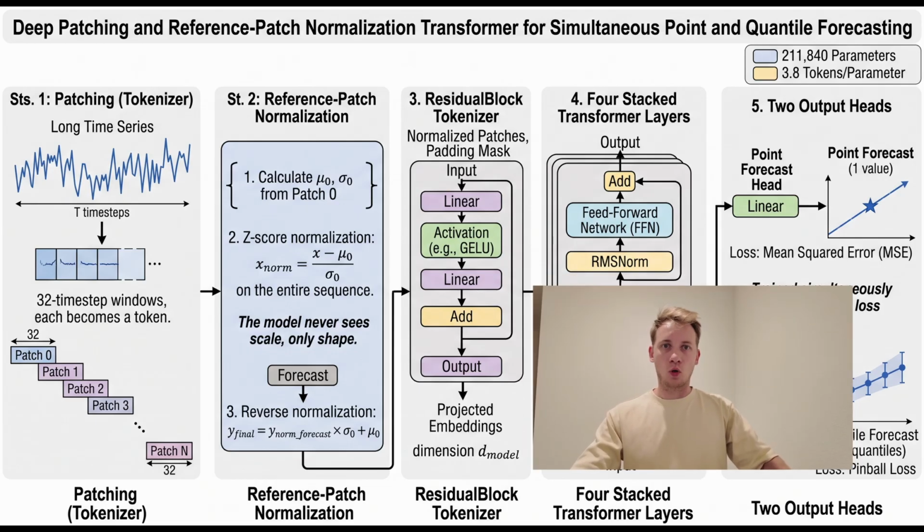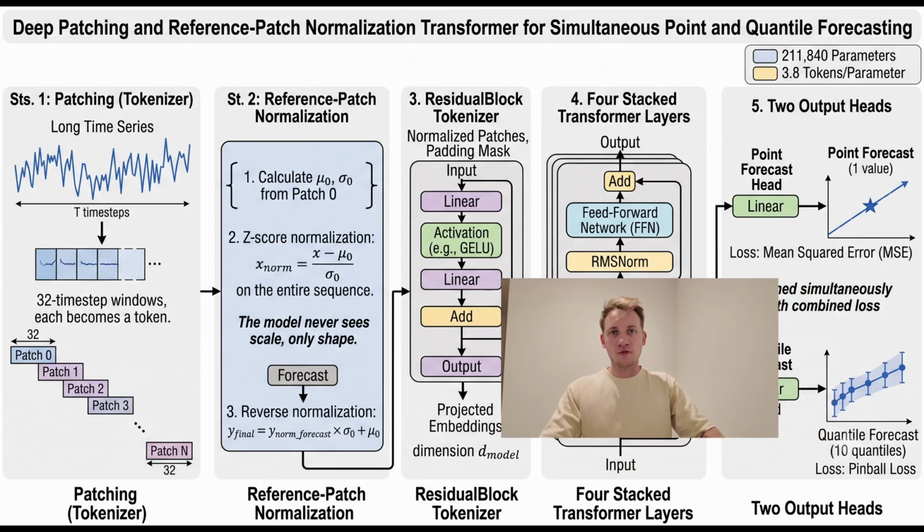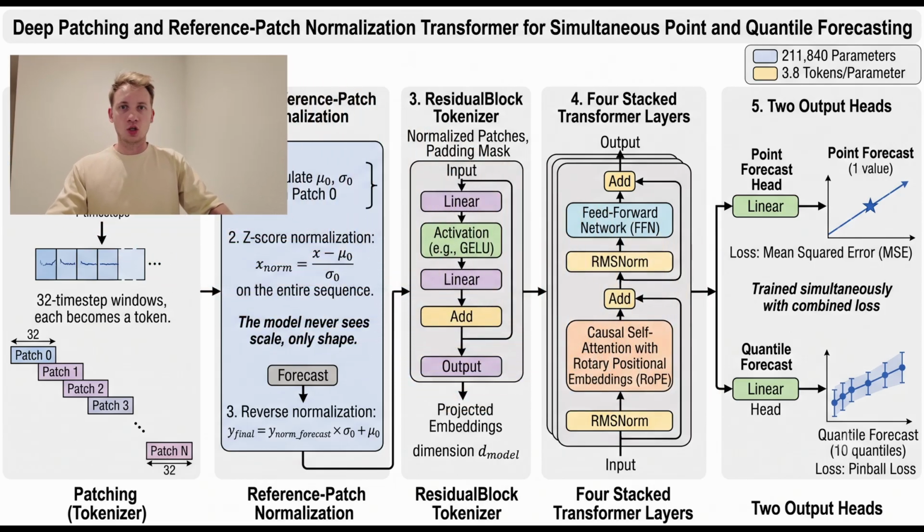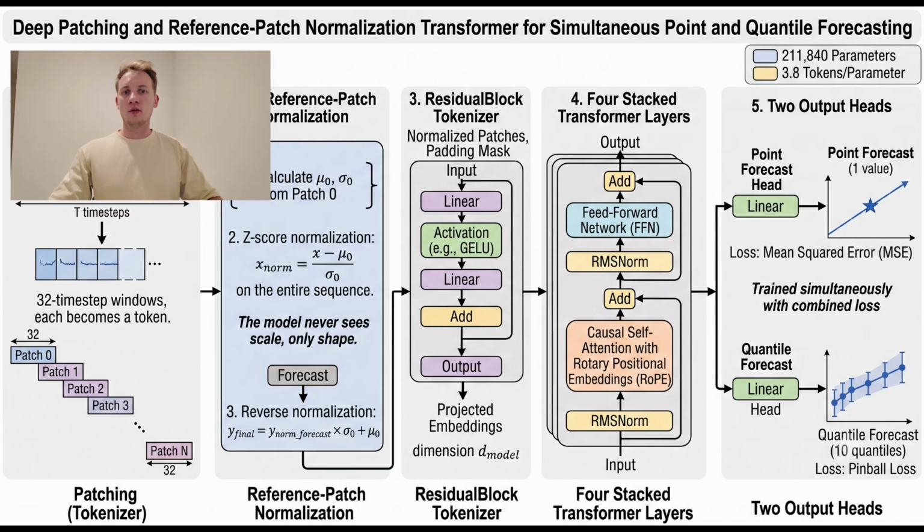A residual block tokenizer that projects each patch plus its padding mask into the model hidden dimension. Then 4 stacked transformer layers, RMSNorm, causal self-attention with Rotary Position Embeddings, and 2 output heads, one for the point forecast and one for the quantiles, trained simultaneously with the MSE and the pinball loss. Finally, our model has 200,000 parameters, 3.8 tokens per parameter.